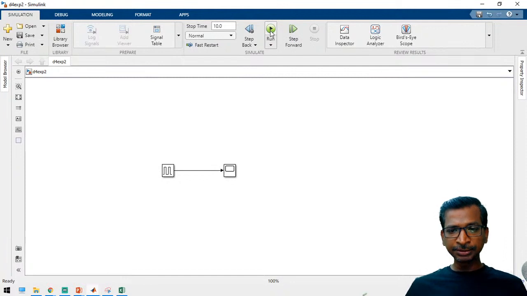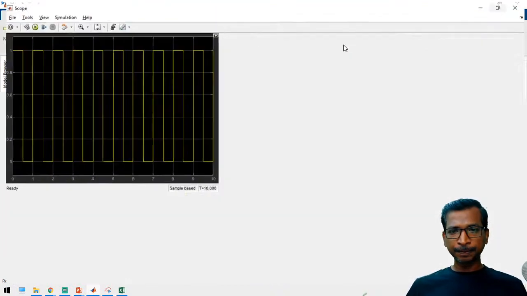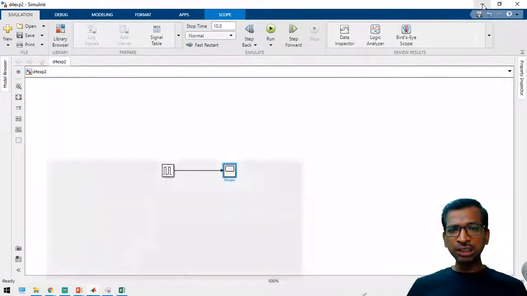Just to run the simulation. Yeah. So here we are getting the output for the 10 pulses, right? See here, this 10 pulses. Now we have to count these pulses with the help of logics.